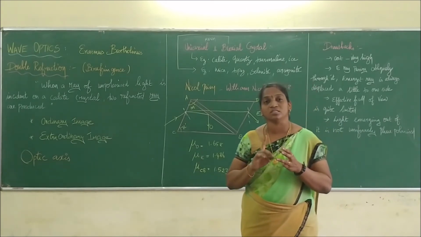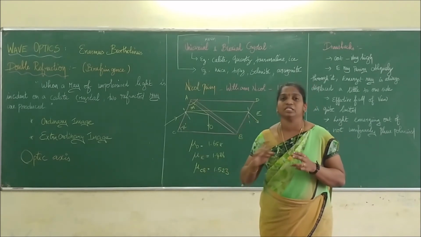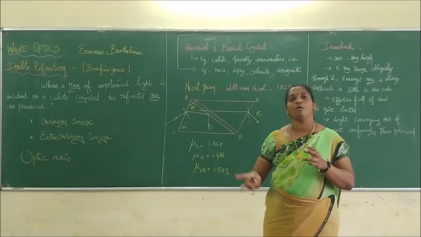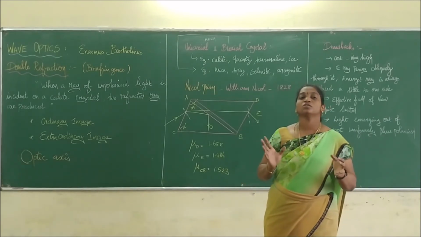You may say that the ordinary ray produces a spherical wavefront, and the extraordinary ray produces an elliptical wavefront, because this revolves around the form of an ellipse. Therefore it becomes an elliptical wavefront. So these are some of the differences.